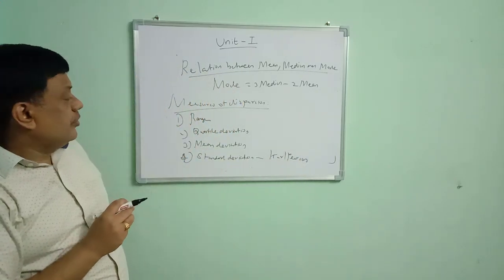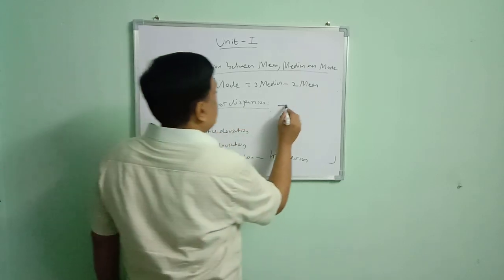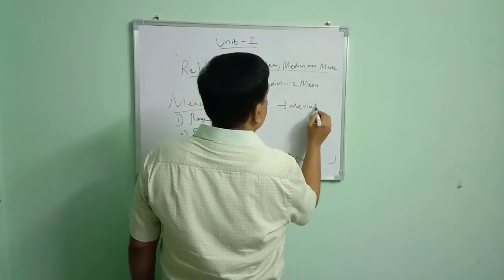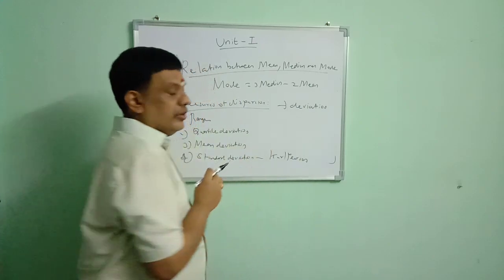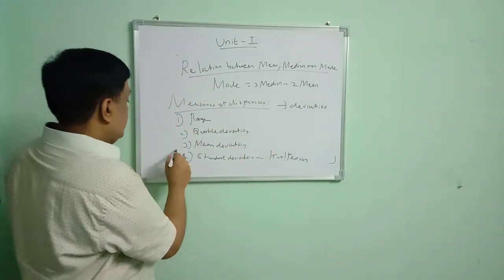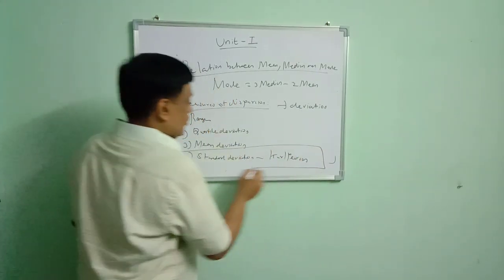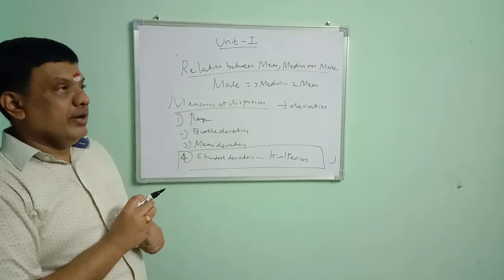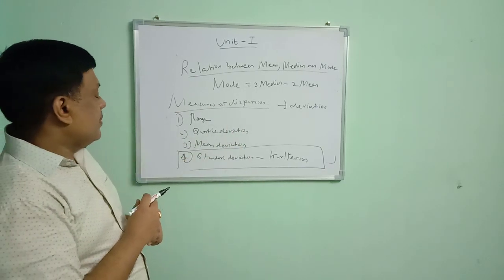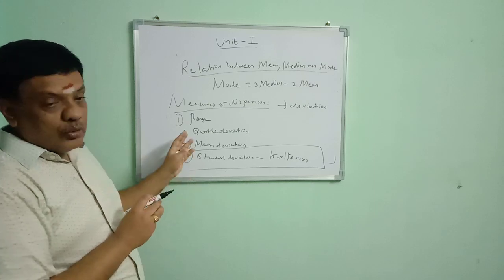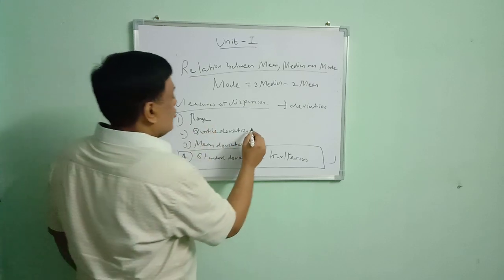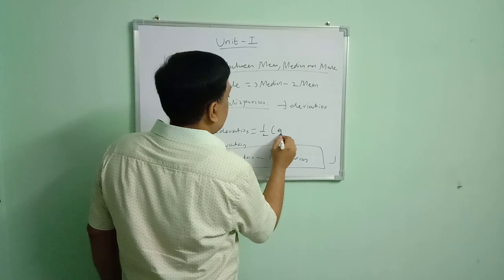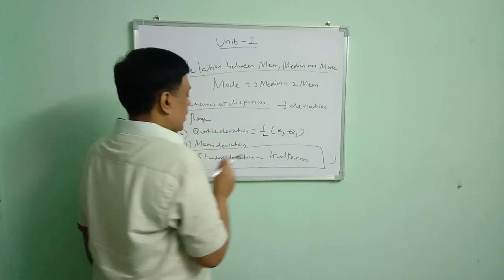Among the 4 measures of dispersion, we are going to find the deviation from the measures of central tendency. Among the 4 measures of dispersion, standard deviation is the best. Range means we are going to find the difference between the upper value and lower value, the difference between maximum observation and minimum observation. Quartile deviation is half of the difference between the upper quartile and lower quartile.